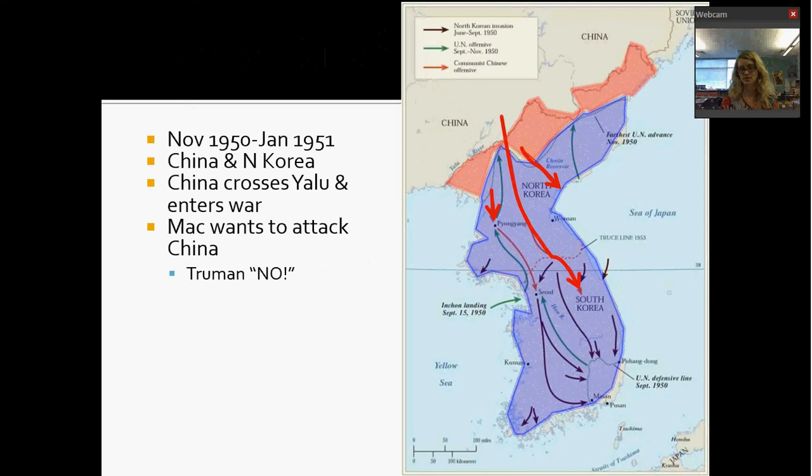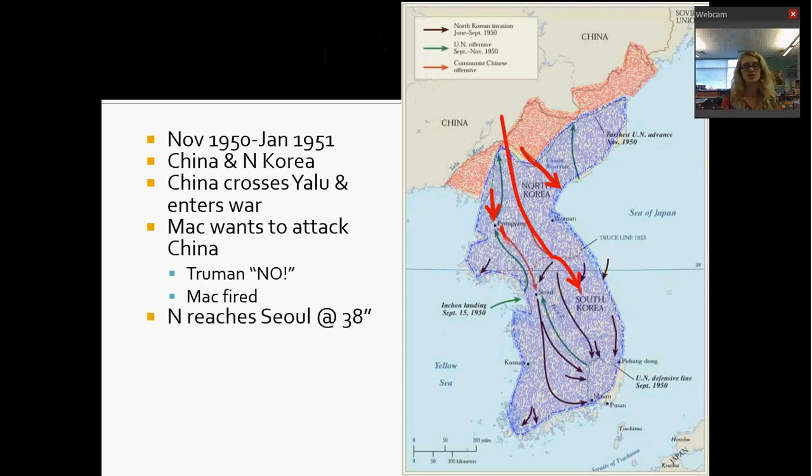Well, MacArthur's pretty pissed. And so he decides he's going to go on this speaking tour all around the country where he just talks bad about Truman. Well, the problem is you can't talk bad about your boss, right? So MacArthur gets fired, right? General MacArthur, the hero of the Philippines, is fired from this war. Truman sets in a new general who's going to support him.